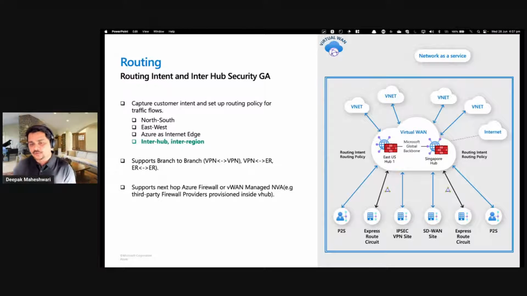Virtual WAN always had an option of connecting multiple hubs together. When I say hub, it means you have multiple regions, and you could connect those multiple regions together. But there was a gap when it came to connecting those hubs or branches when you're using the secure firewall. Now, it is fully supported with routing intent. So you can have Azure Firewall deployed in each hub, and now your traffic can route through those firewalls, and you can allow or disallow the traffic you want to route through.